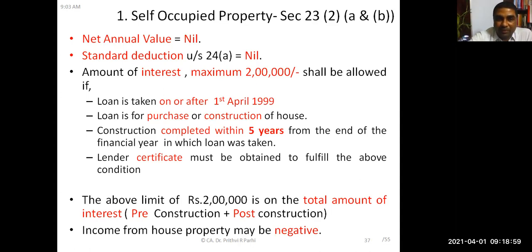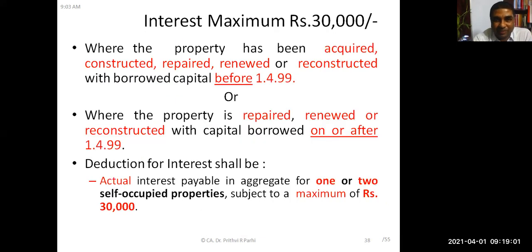Now, next question is when it is 30,000. Okay, now you see the next condition. When it is acquired, constructed, repaired, renewed, or reconstructed, but before 1/4/99, that is one situation. Or even if it is on or after 1/4/99, it is not for construction, it is for repair, renewal, or reconstruction. Then it will be limited to 30,000. Is it clear?